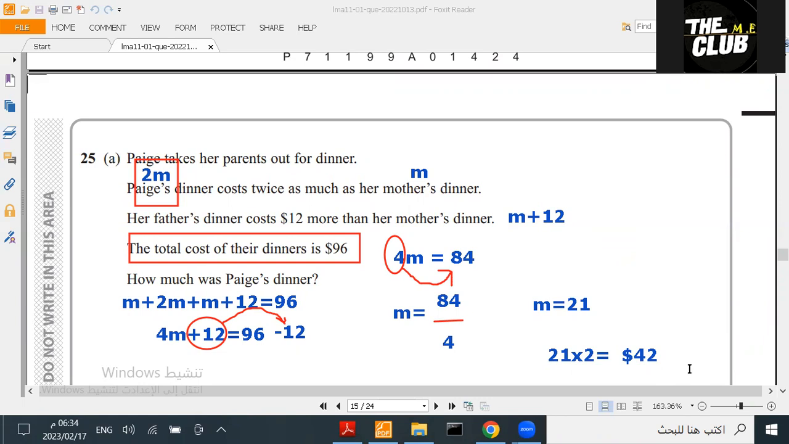Paige's dinner costs $42. As we said, Paige's dinner costs twice her mother's. So her mother's is M and Paige's dinner is 2M. And her father's costs 12 more than her mother's, so M plus 12. When we add them all together, we got 96. We found M by solving the equation, and M equals 21. Going back to Paige, Paige equals 2M, so we multiply by 2. We got 42. Now let's move on to the next question.